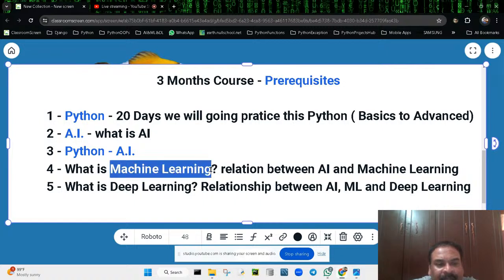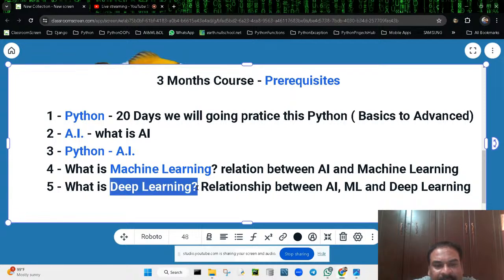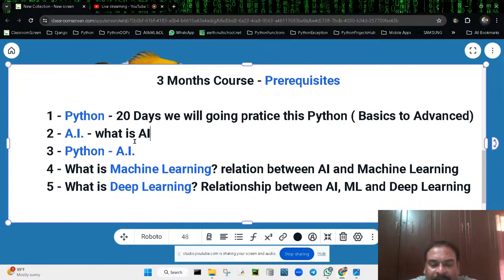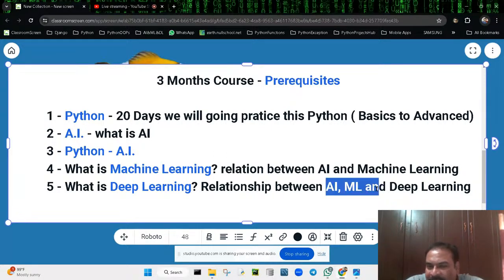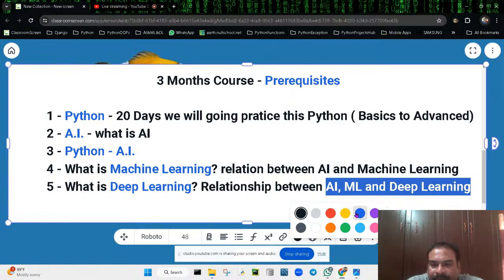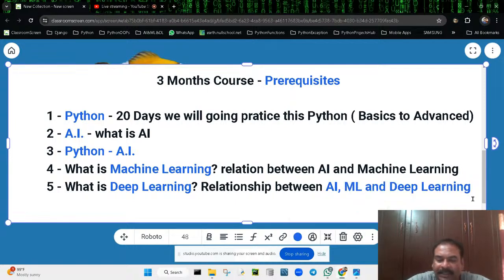From AI, the next step is that you need to learn machine learning. Today I'm going to show you all these things, and I will explain the definitions. So you will come to know exactly where to start and where to stop. Then what is the exact relationship between AI, machine learning, and deep learning? All three things you will come to know.